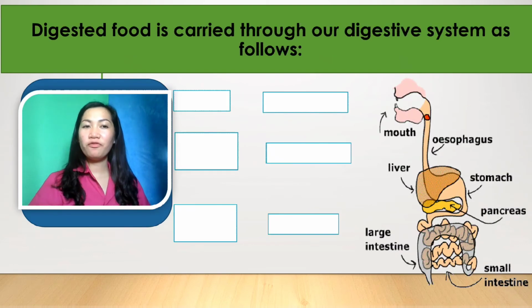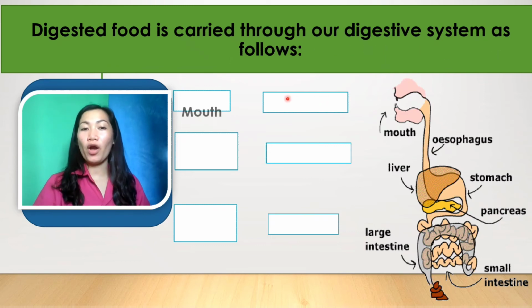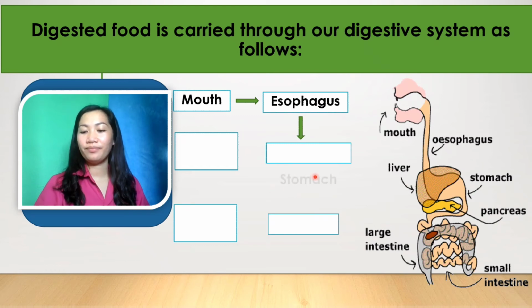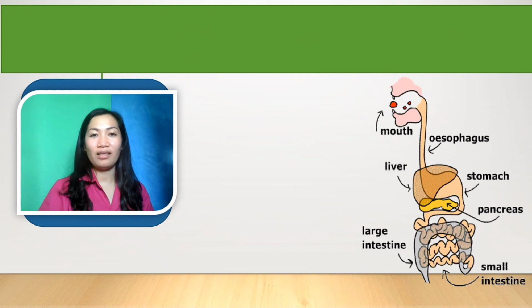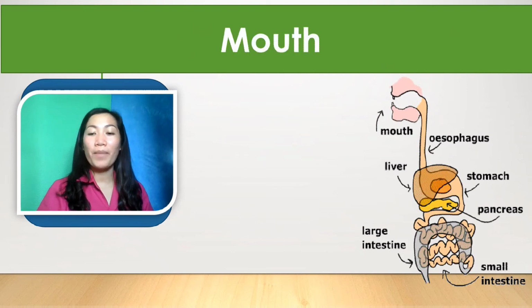Digested food is carried through our digestive system as follows. The first part is the mouth. The second is the esophagus. The third is our stomach. The next are our small intestine and our large intestine, and the last part is the anus. We will learn about them one by one in the next slides. Let's start with the mouth.